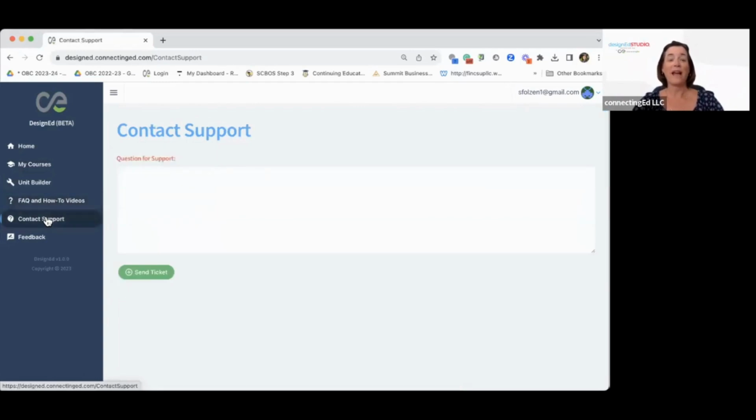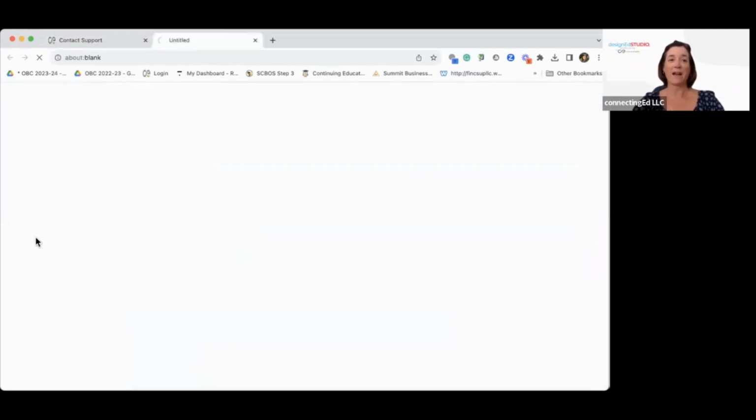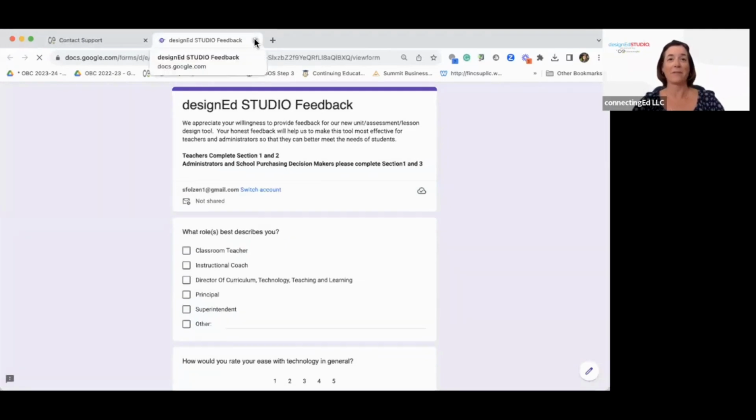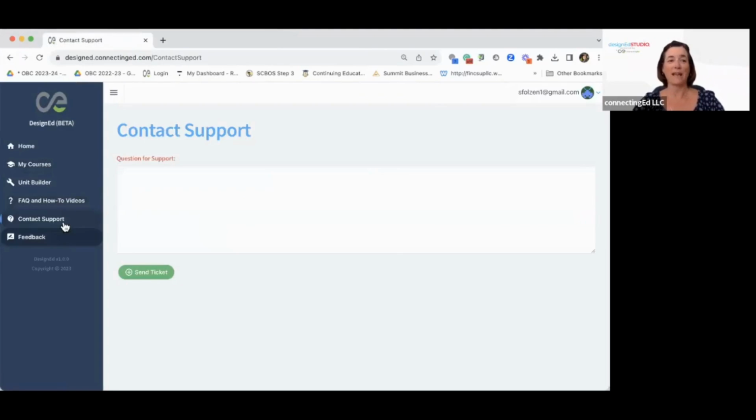Contact support. We have email support right now as we are in beta. If you just give us a quick email, we should get back to you within 24 hours at the latest. And any feedback, we all need your feedback because that's how we're going to make this a much better product. So anything you could tell us really would help us out a lot.